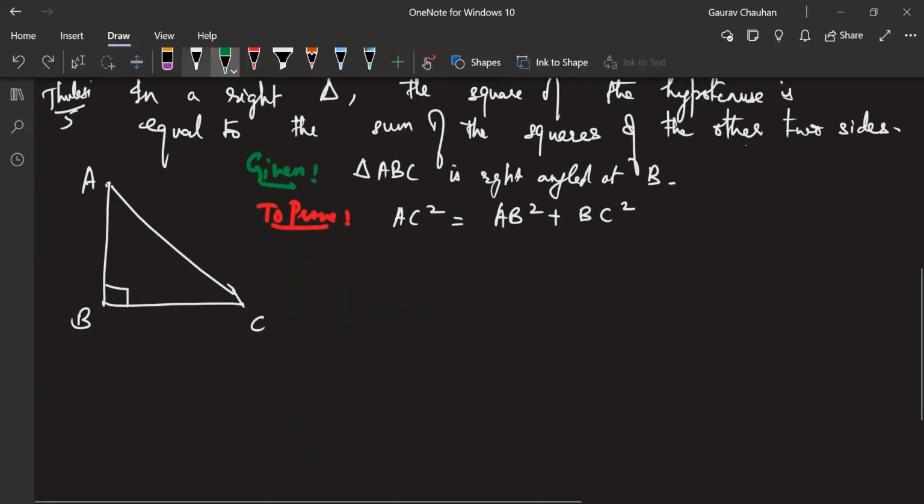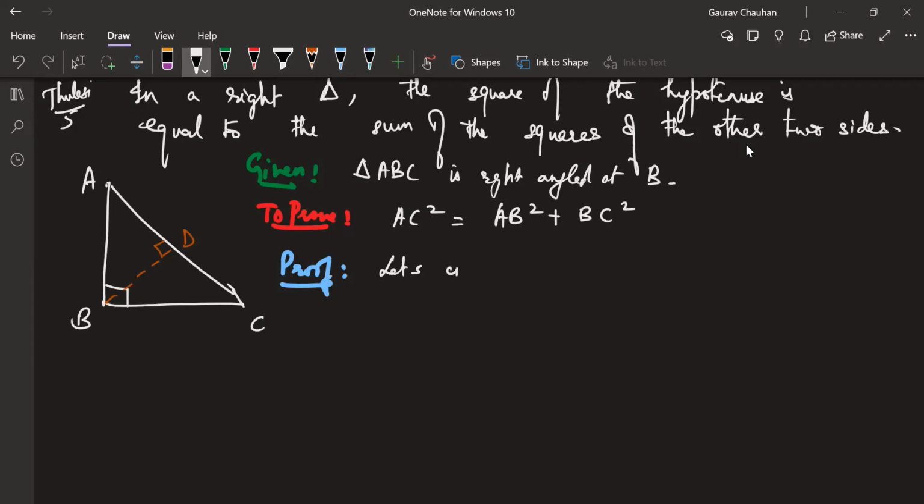So firstly, to use that theorem, I need to draw the altitude, or the perpendicular from B to D, which is basically B to AC. Okay, so this is a proof. You begin with the construction. Let's construct BD perpendicular to AC. All right.